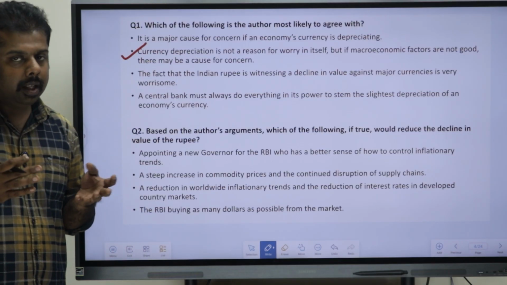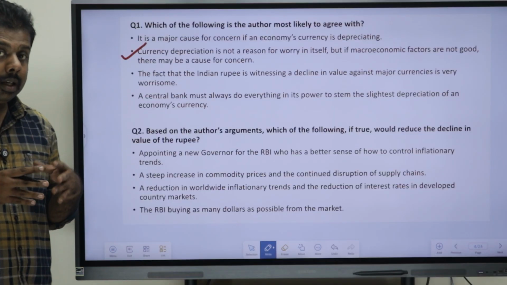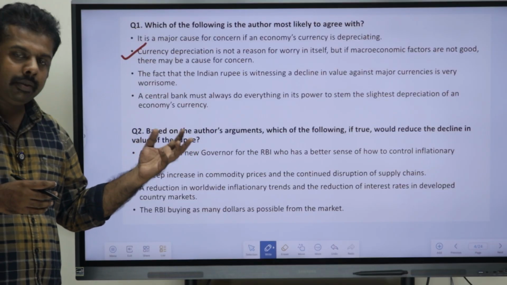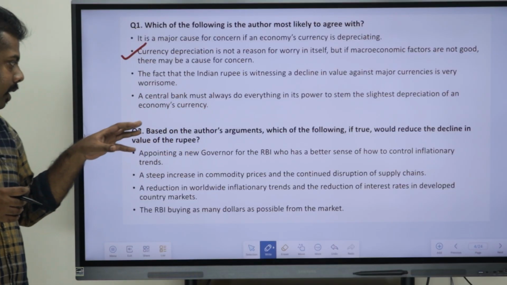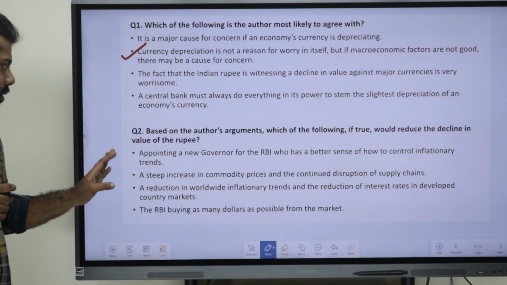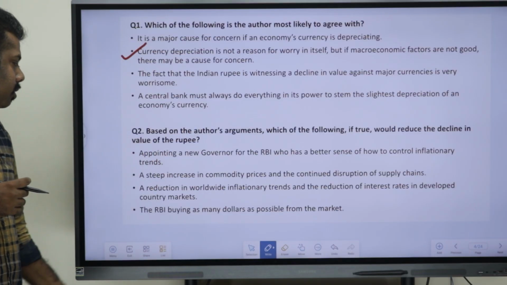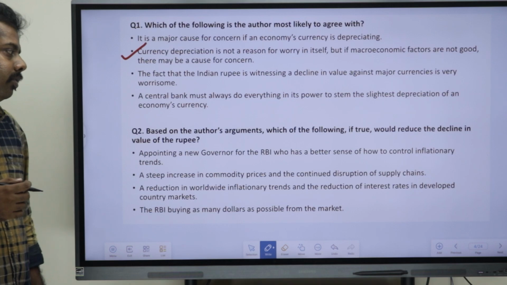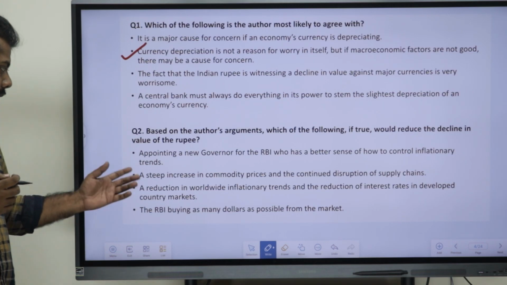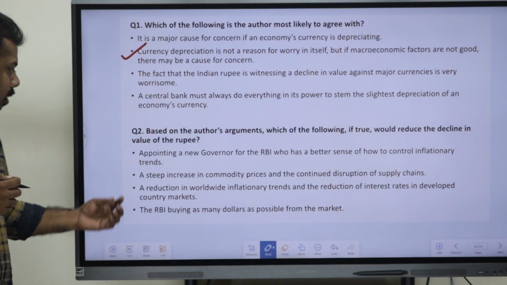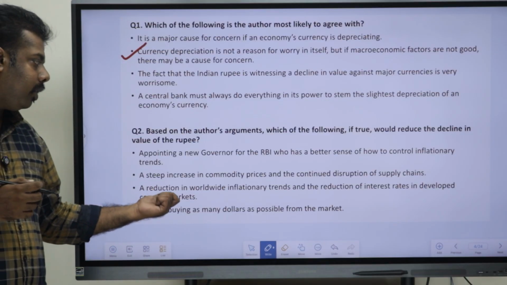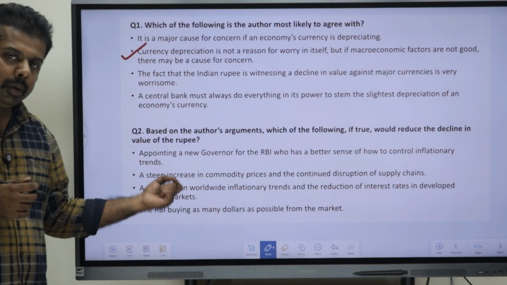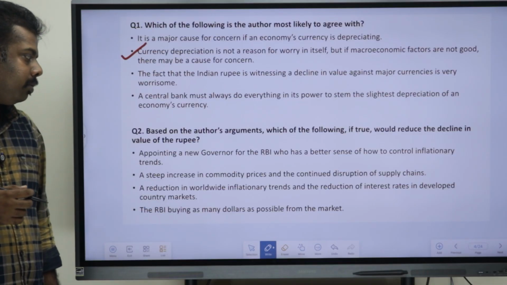Reading that, you can easily say it is wrong. That is not a kind of remedy to withstand the decline of the value of the rupee. So the first one is wrong. The second one is a steep increase in the commodity prices and continued disruption of supply chains. We read all the options and then try to connect them. The third option says a reduction in worldwide inflationary trends and a reduction of interest rates in developed country markets. And the fourth option is the RBI buying as many dollars as possible from the market.